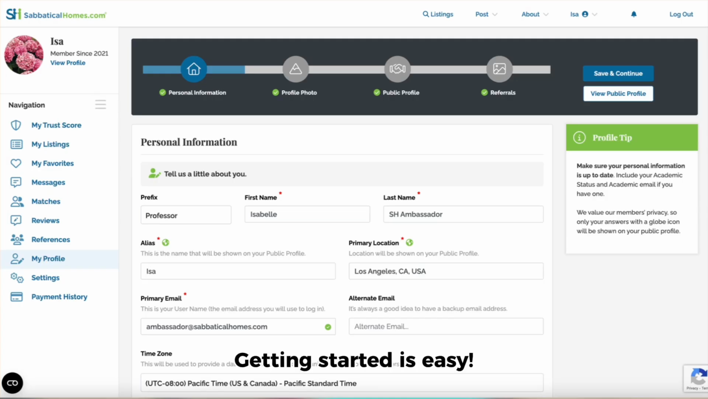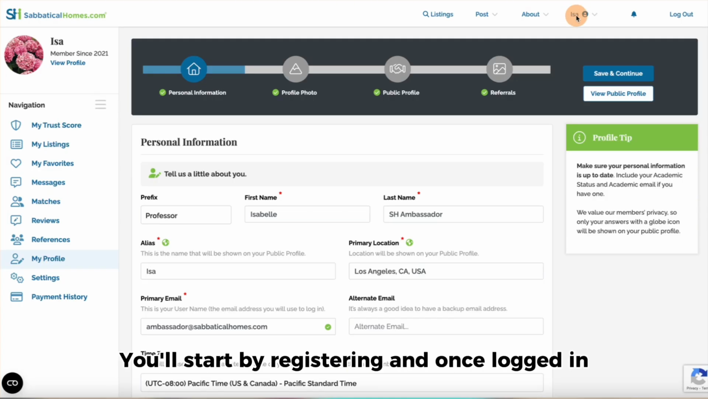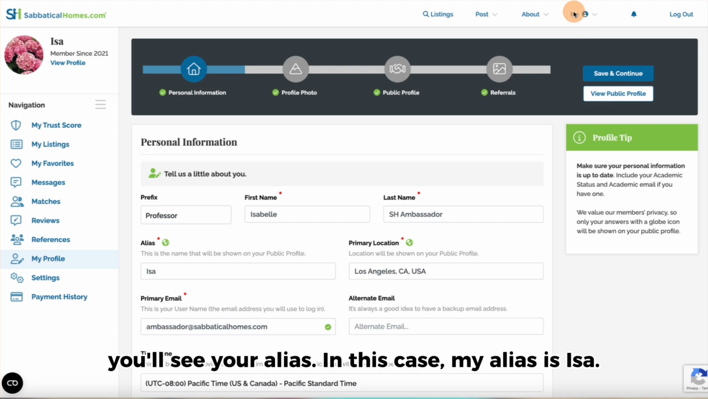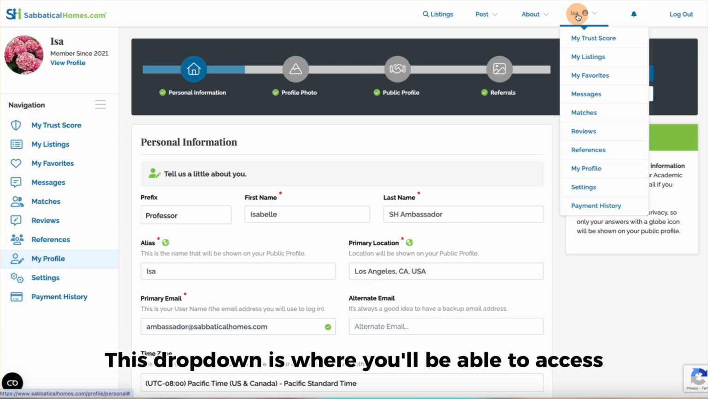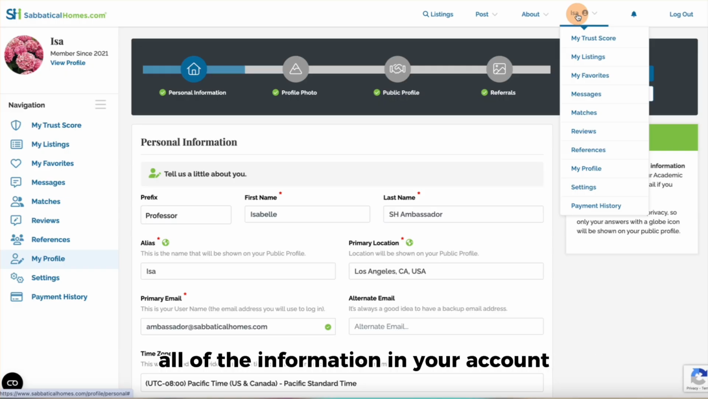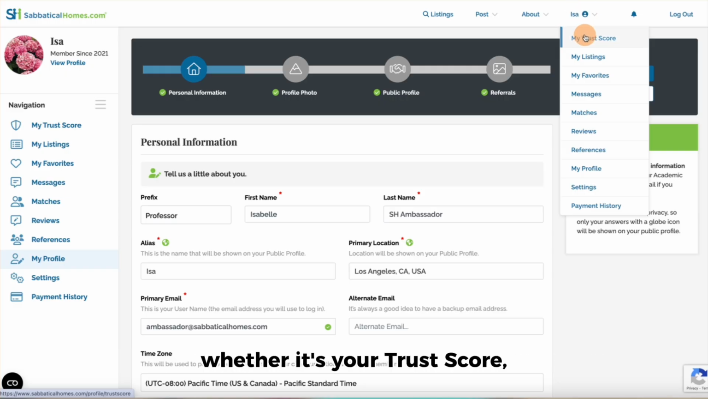Getting started is easy. You'll start by registering, and once logged in, you'll see your alias. In this case, my alias is Isa. This dropdown is where you'll be able to access all of the information in your account, whether it's your trust score, listings, messages, matches, etc.